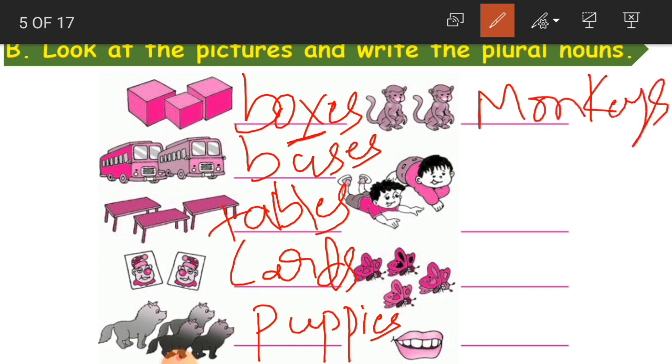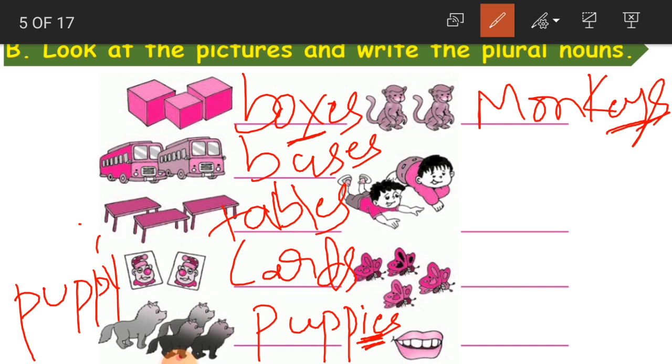Okay. Here, if you observe, for puppies I wrote IES, whereas for monkey I wrote EYS. Why? When you say singular puppy, which we learned already, but I am repeating it to you, before Y here there is a consonant. P is a consonant. So that is why we added IES. Y becomes I here.